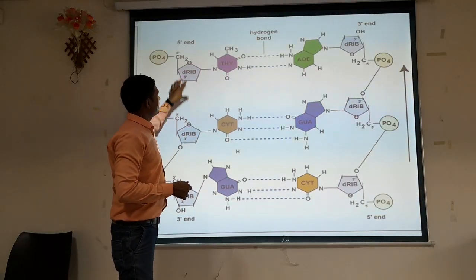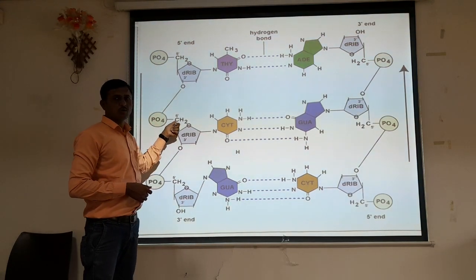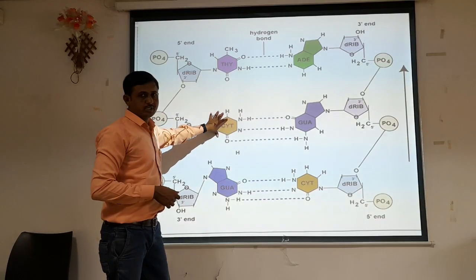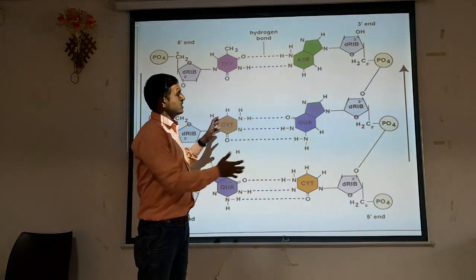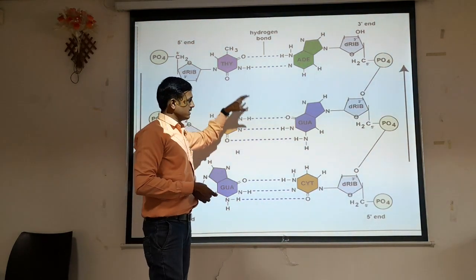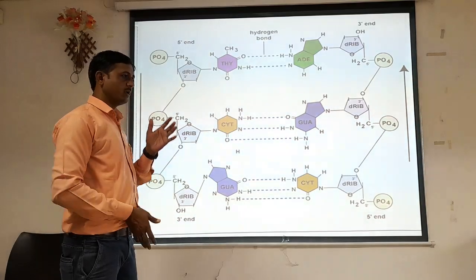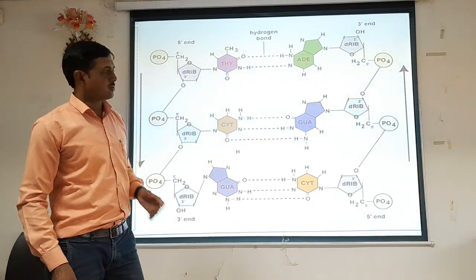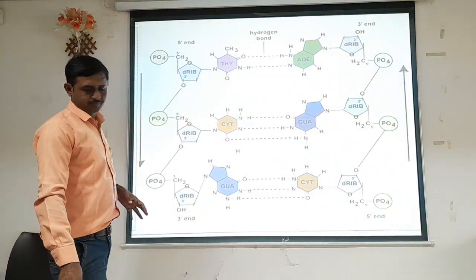Here in case of the second nucleotide, that deoxyribose sugar molecule and phosphoric acid molecule are forming a structure with the 5th carbon of deoxyribose sugar, and the 3rd is involved in forming the bond with cytosine. It is another nucleotide, and it is attached with the guanine by forming 3 hydrogen bonds. So in this way, these nitrogenous bases are continuously repeated, and that nucleotide chain is continuously forming, one in upward direction, one in forward direction, one in reverse direction. So in this way, double stranded DNA can be formed.